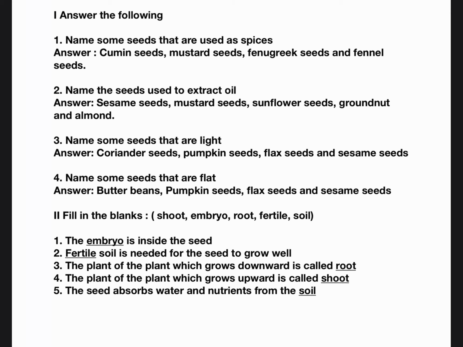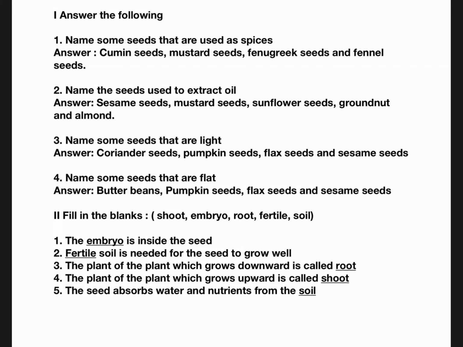You can write on your own also, children. If you know the answers correctly, which are the flat seeds and light seeds, you can write other answers also. And along with that, you should learn the vegetables which have seeds, like pumpkin, lady's finger, bitter gourd. And fruits which have seeds: watermelon, apple, jackfruit, all these have seeds. And then you should learn which fruits and which vegetables don't have seeds. That also you should learn.